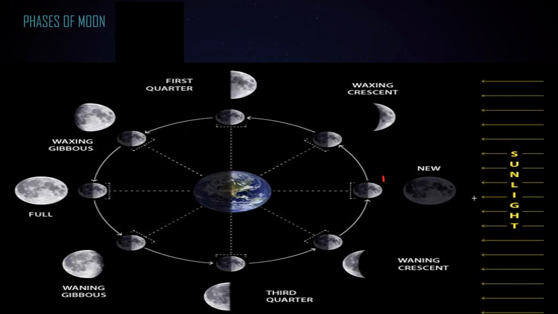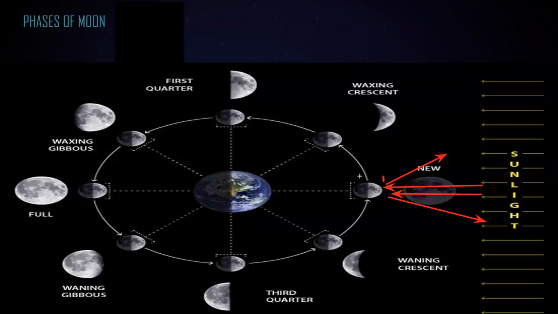So as a result, what will happen? The moon does not give out its own light. It reflects the light of the sun. Because this part will reflect the light from the sun, we won't be able to see the moon.